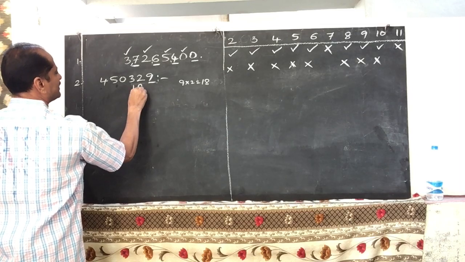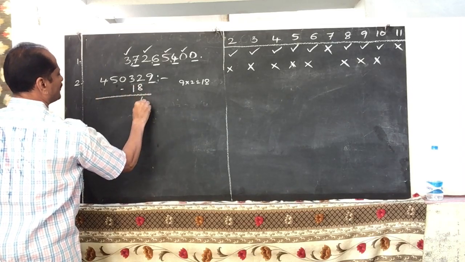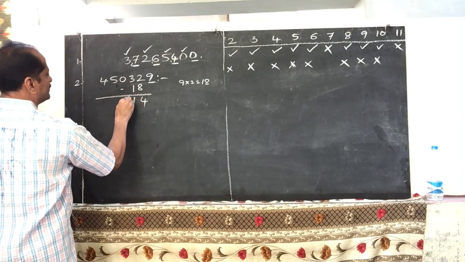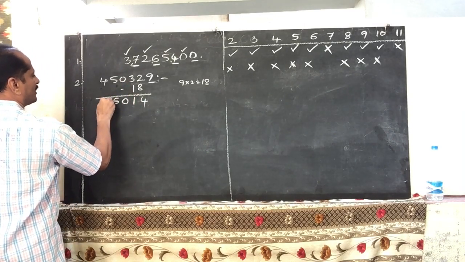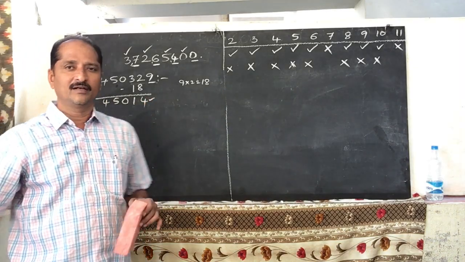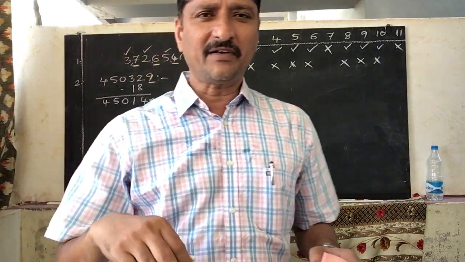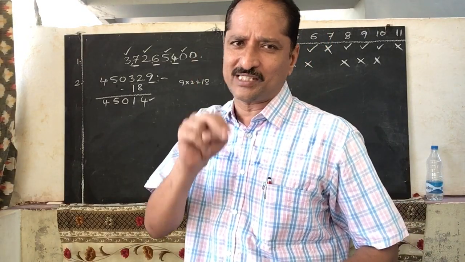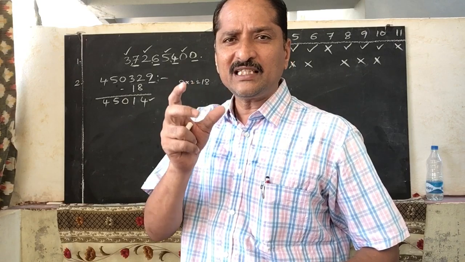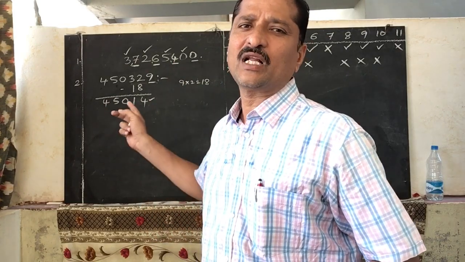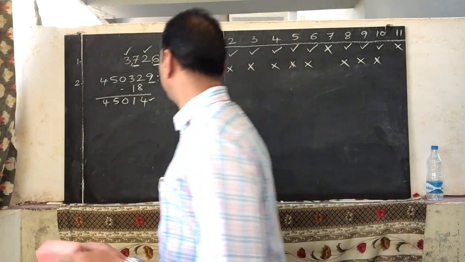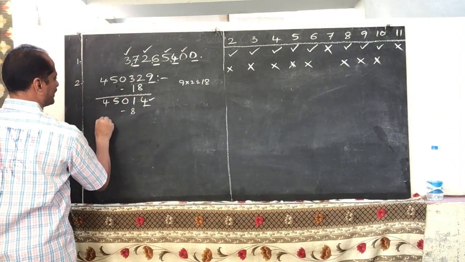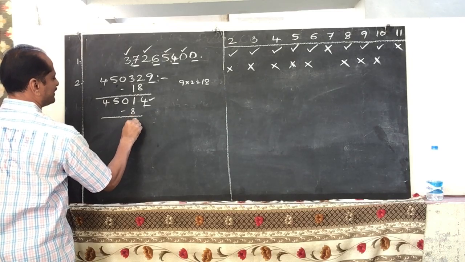While subtracting, 12 minus 8, 4. 2 minus 1, 1. 0, 5, 4. Now again the last digit, 4. Double it. Subtract it from the remaining number. Continue like that until you get a 2-digit number. Then if the 2-digit number is divisible by 7, the total number is also divisible by 7. Now see here, 4 2s are 8. Subtract it from the preceding number. 11 minus 8, 3. 9.